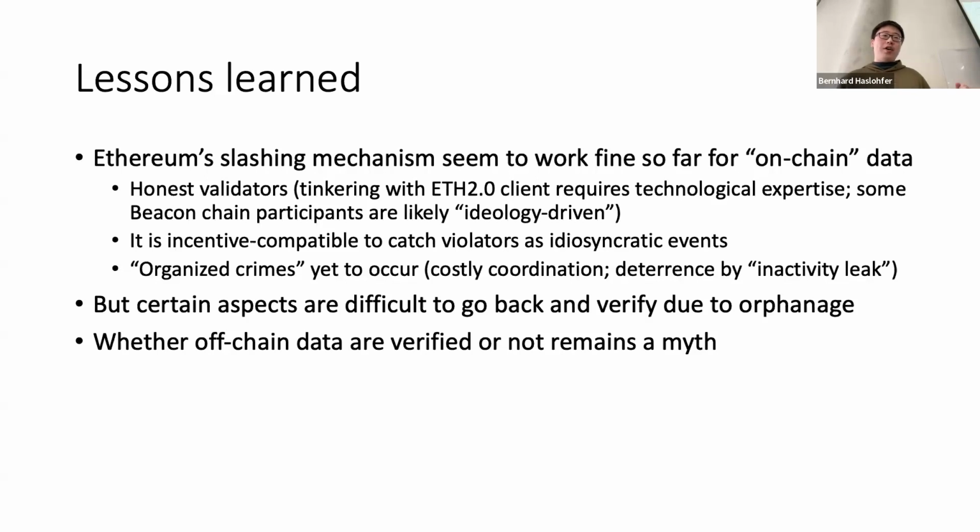And with honest validators, we can probably argue that it's incentive compatible to be captured by validators as idiosyncratic events. Even though they do not get rewards, it's the proposer who gets rewards, not the slasher. So economically, there's something tricky there.